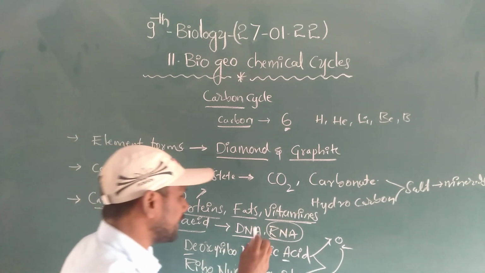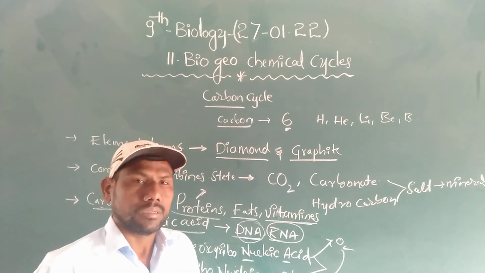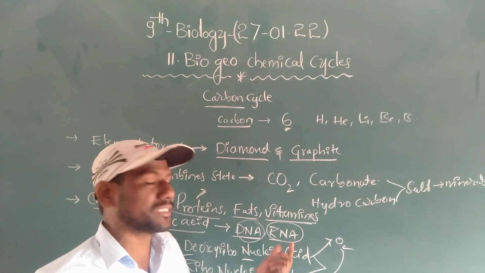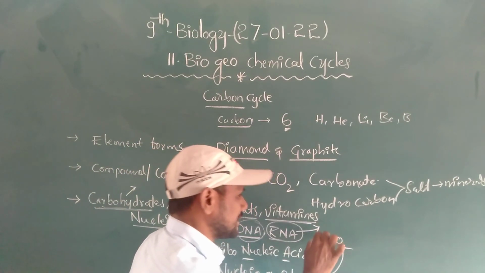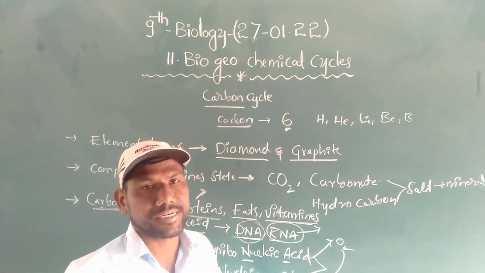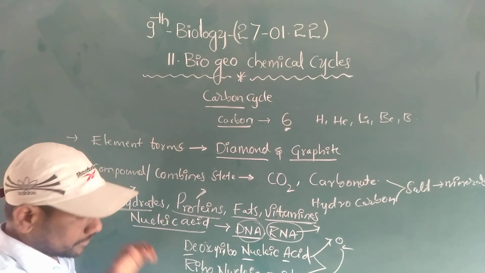DNA is the genetic material in most living organisms except some viruses. In a larger number of viruses, RNA is the genetic material. This is about nucleic acids.